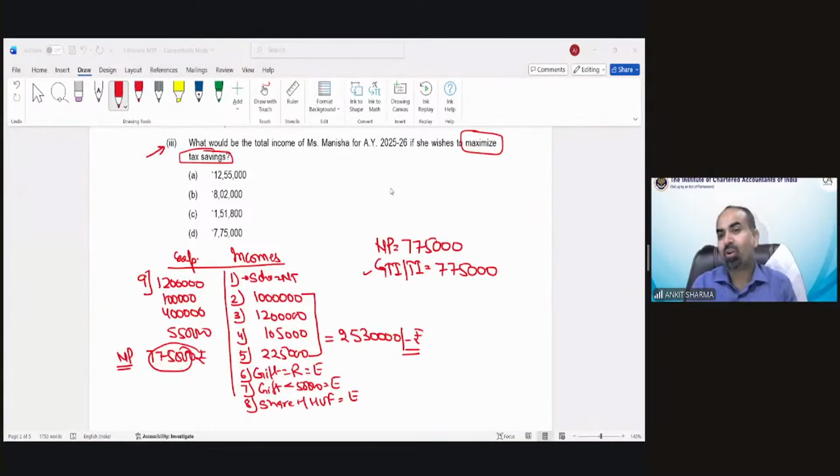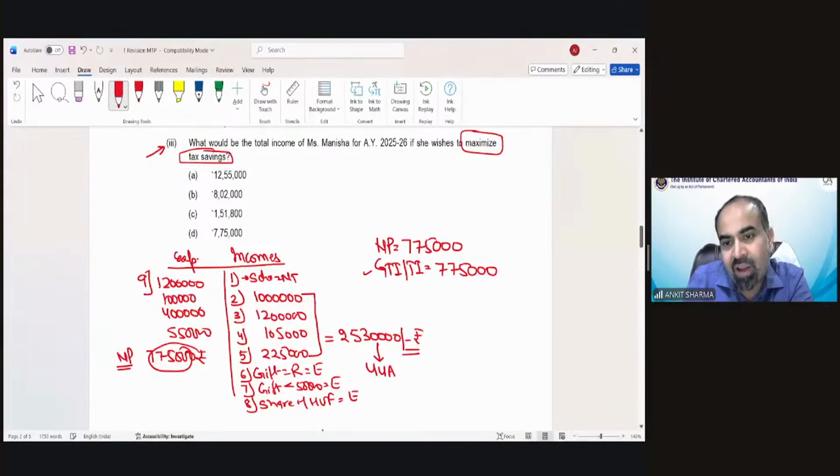Any one of you? Gulika, no, the correct answer is not D. It's yet to be solved. And if this kind of question is asked in the examination and you have not tried this kind of question, I can guarantee more than 95% of students are going to tick 7,75,000. And that is the wrong answer. The correct answer is not 7,75,000. So can anyone guess how we can calculate an income which could be lower than 7,75,000? Exactly correct, Gayatri. Presumptive basis. Section 44AD, Almas is correct.